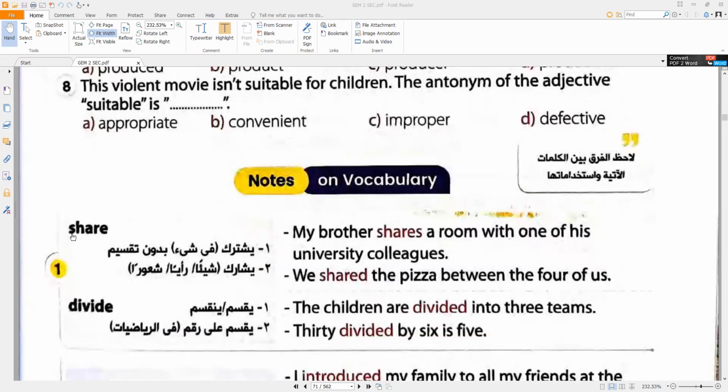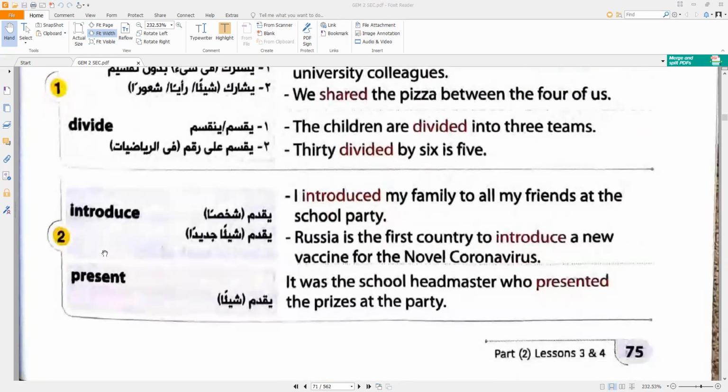Let's have the difference between share and divide. Look at the examples. My brother shares a room with one of his university colleagues. But the children are divided into three teams. 30 divided by 6 is 5. Introduce and present. We said the difference between them, and let's see the examples.